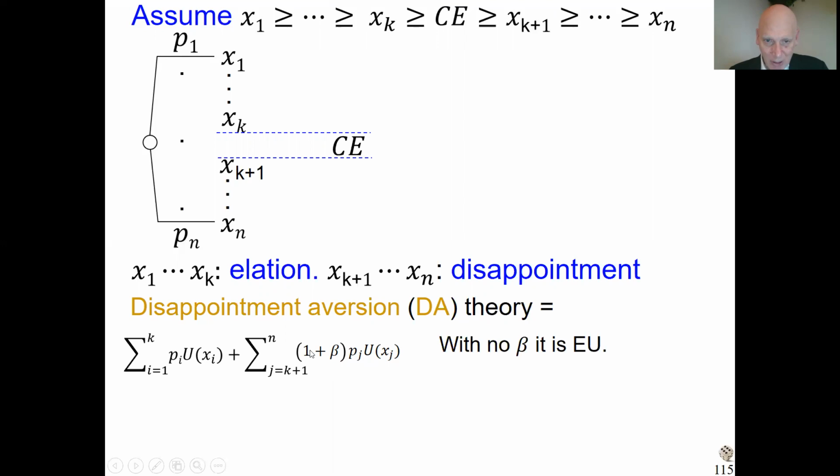That means that these are overweighted then. That means this person is paying more attention to the disappointment outcomes than to the elation outcomes, which is psychologically realistic. I should also say this beta is only one real number.